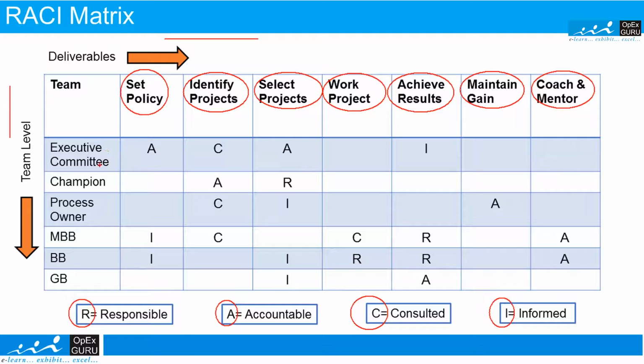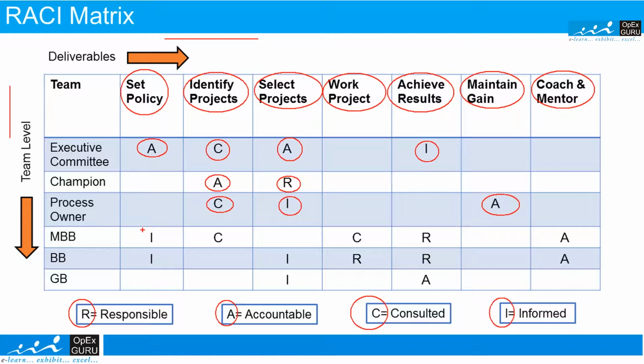Now, if you see the different stakeholders in Six Sigma, for example the executive committee, they are accountable for setting the policy. They are to be consulted when you identify the projects. They are also accountable for selecting the projects, and they are to be informed about the results that we achieve. Similarly, champions are accountable for identifying the projects, and they are responsible for selecting the projects. The process owners are to be consulted while we identify the projects, need to be informed about the selection of the projects, and are accountable for maintaining the gains.